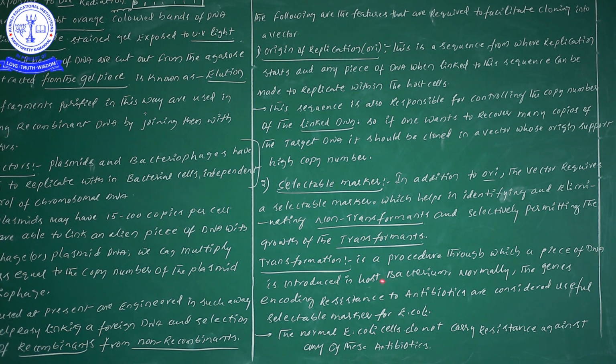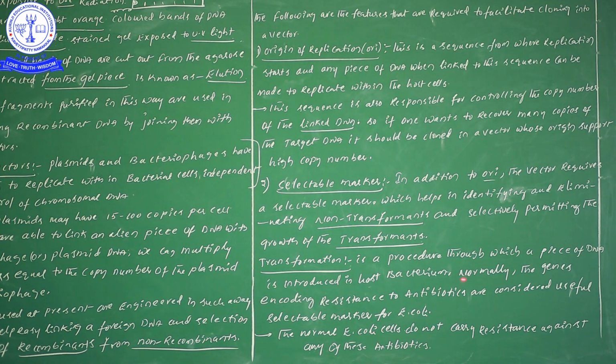We will take one vector, and we will keep our foreign gene or the piece of DNA into the vector. That vector, now consisting of a foreign gene, means there are two types of genes now. Now we will incorporate both into the host. That particular process we call transformation. So transformation is a procedure through which a piece of DNA is introduced into the host bacterium.